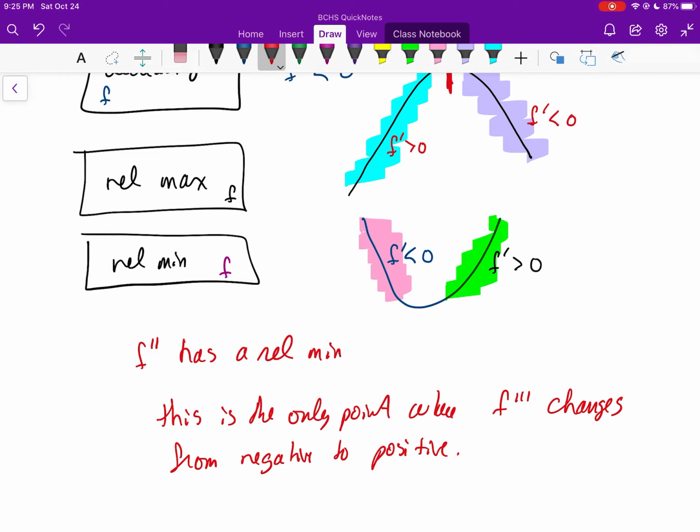Or you can say at x equals -2 or x equals -5 or x equals 10, f triple prime changes from negative to positive, and that's why you get a relative min. Again, this is not super hard, but it's something that students do struggle with. I don't really know why they struggle with it so much, other than the fact that they really don't have these definitional items down as strongly as they should have.